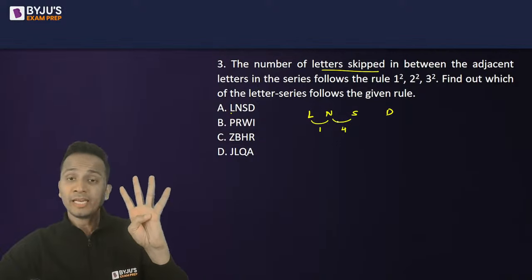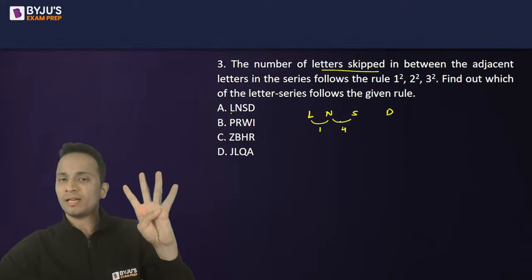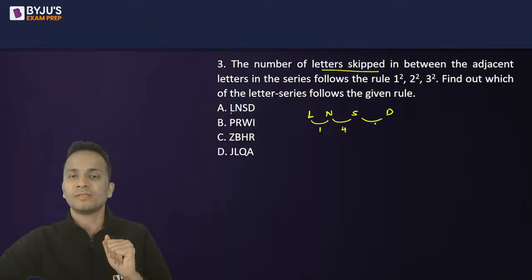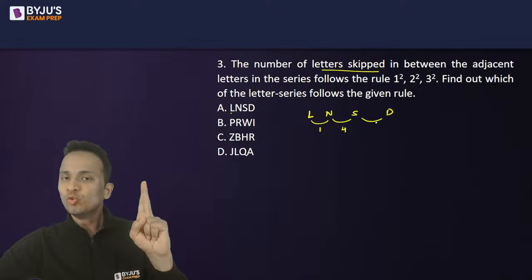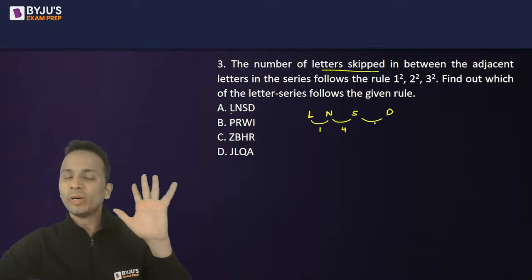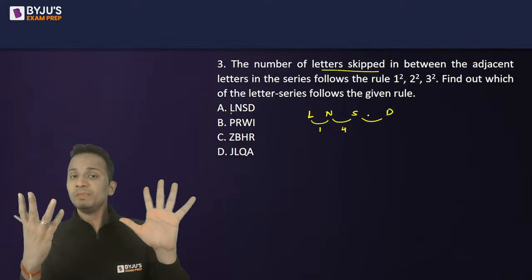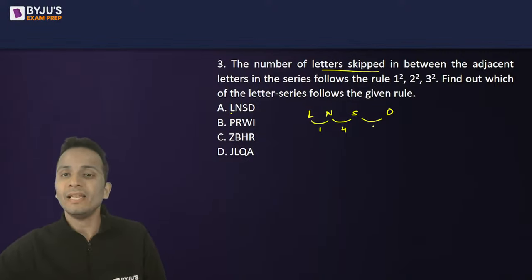M, N, N के बाद O, P, Q, R. Fine. Now after S, T, U, V, W, X, Y, Z, A, B, C. 10 letters are skipped. Now the rule says 1 square, 2 square, 3 square.